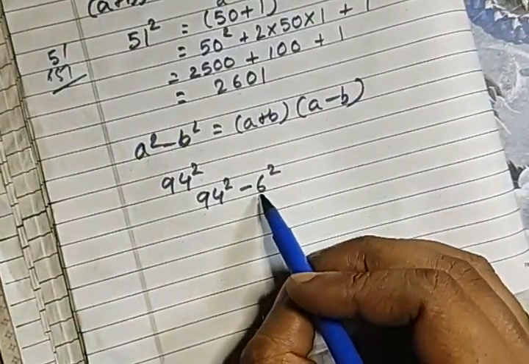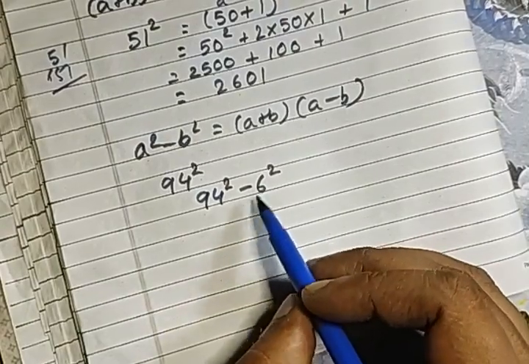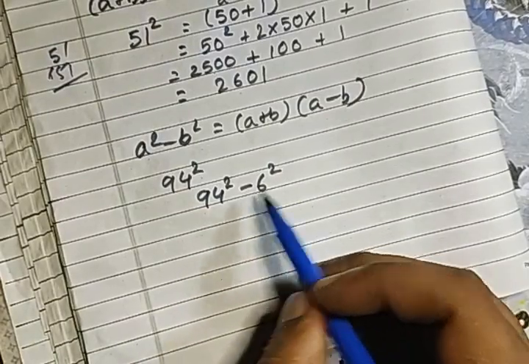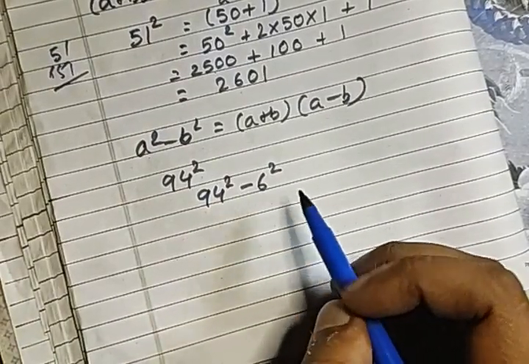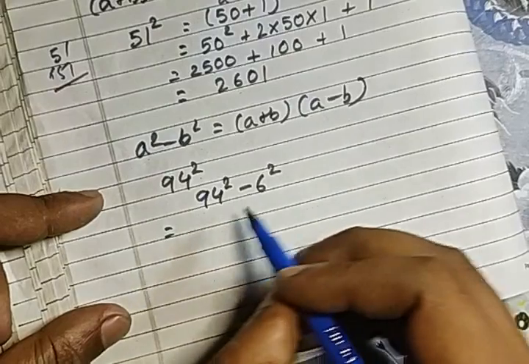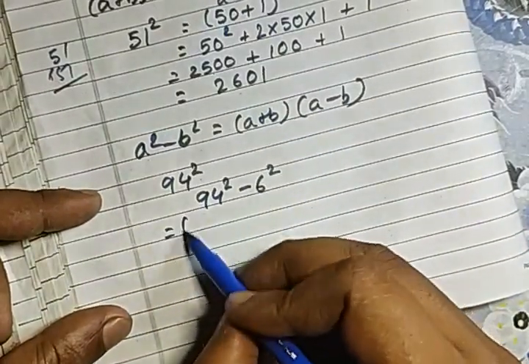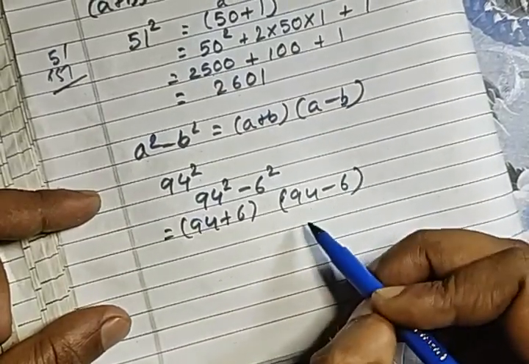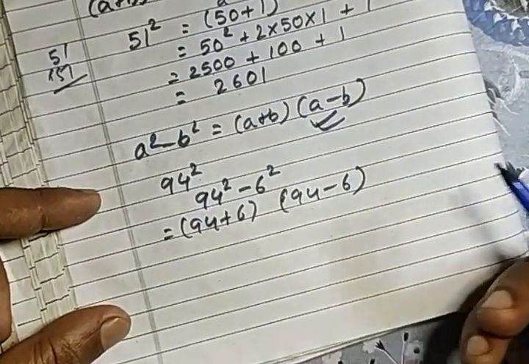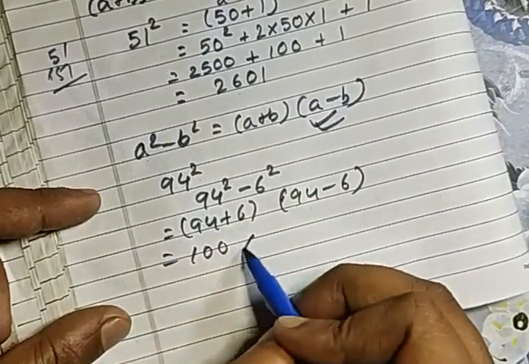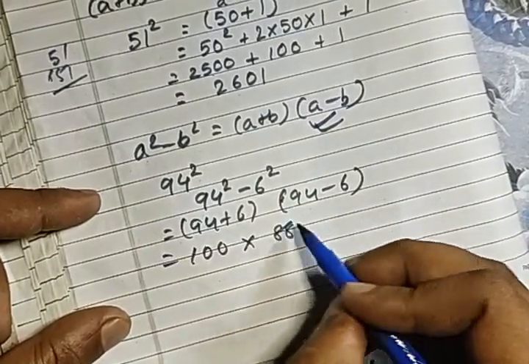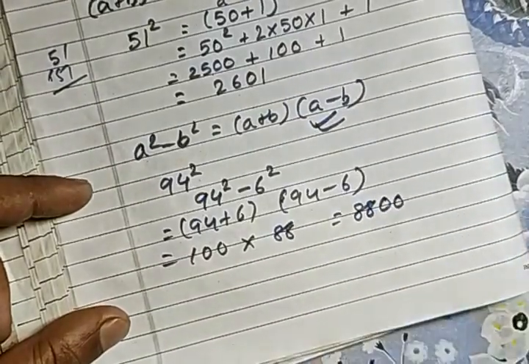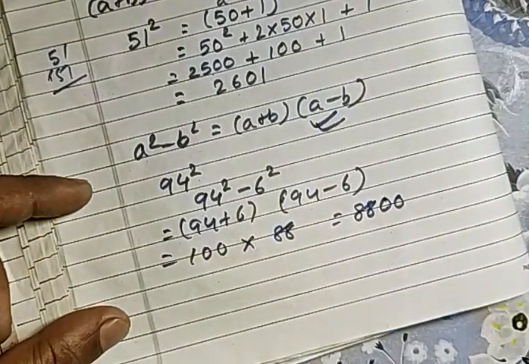So you will subtract the square of such a number which when added to 94 gives a number which is near to 100, or which can be easy for you to multiply. Why is that? Because if we use this formula, 94 plus 6 and 94 minus 6. So therefore 94 plus 6 is 100 and 94 minus 6 is 88. So that is easy for you to multiply, 8800. Okay, we are getting it over here.